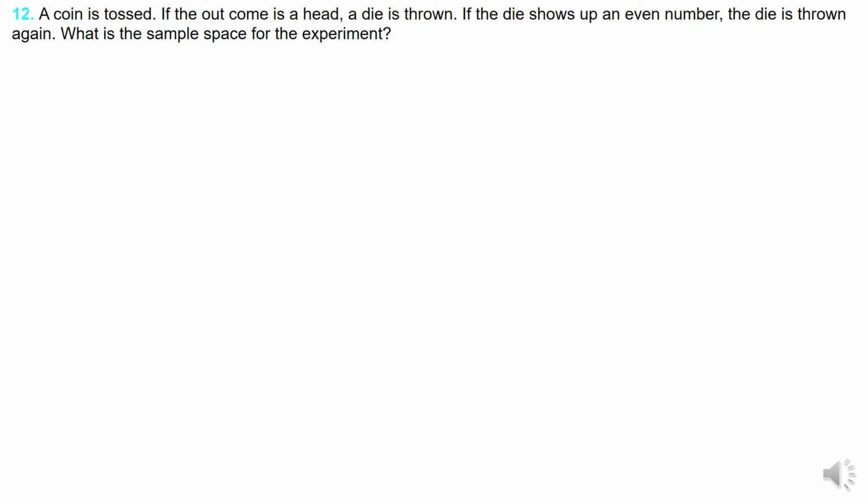Now this is question number 12. All these questions which we have seen till now are related to finding the sample space, that is, finding all possible combinations. Now let us see this question. A coin is tossed.